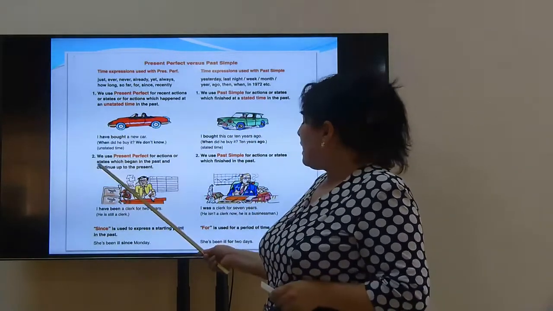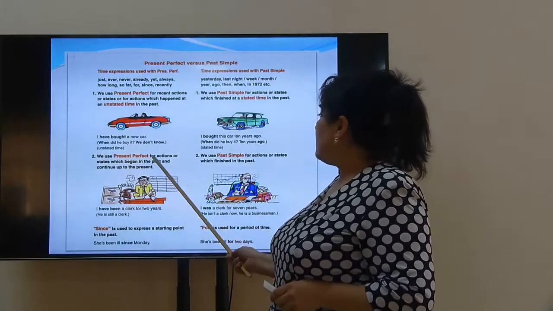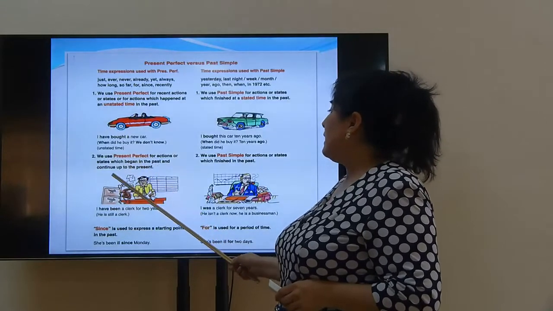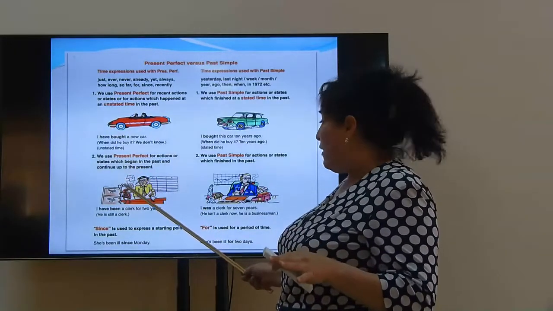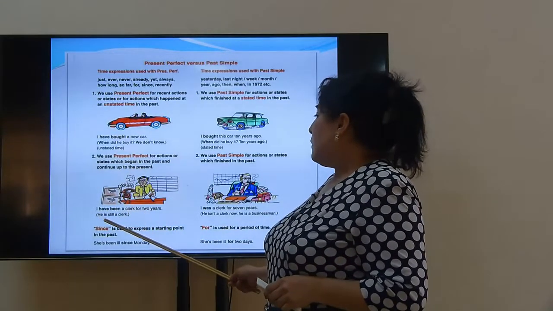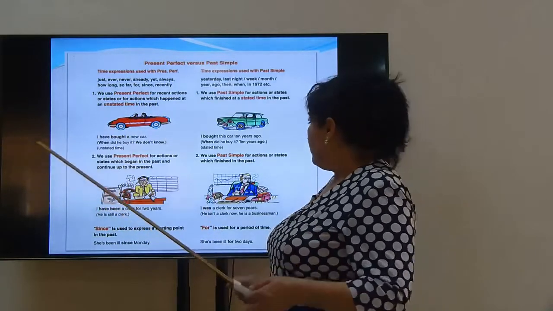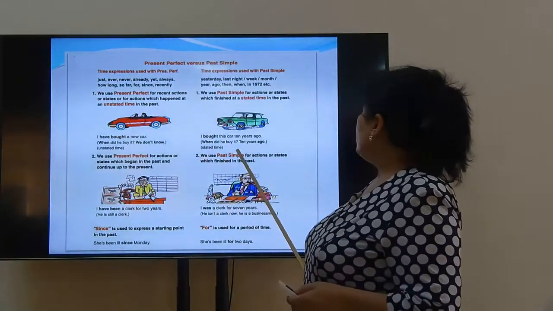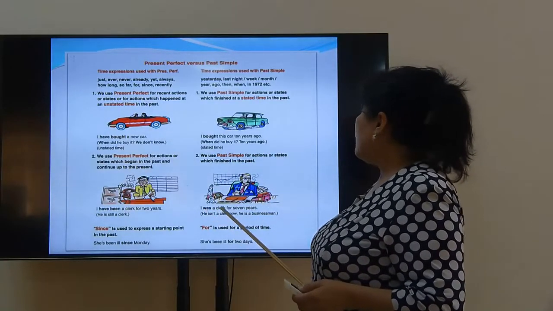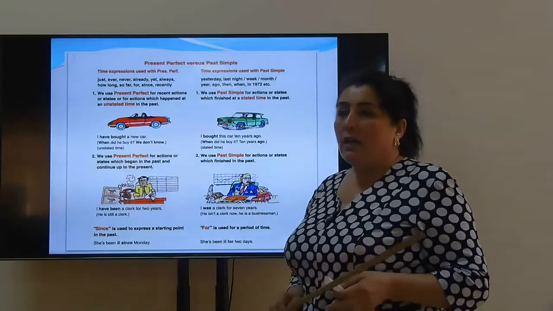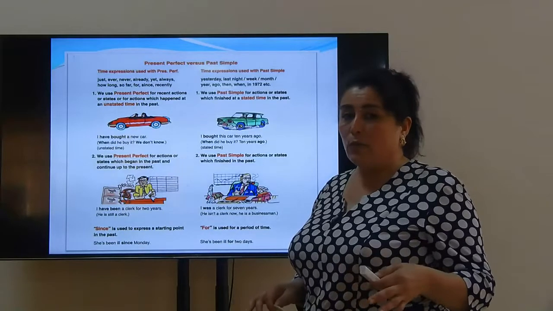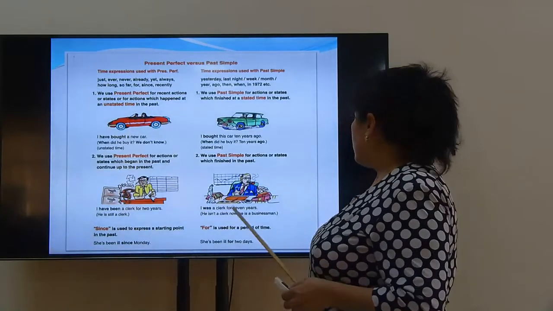The next difference is that we use the present perfect for actions or states which began in the past and continue up to the present. For example, I have been a clerk for 2 years. So I am a clerk now. We use the past simple for actions or states which finished in the past. For example, I was a clerk for 7 years. So I am not a clerk anymore. I don't work as a clerk anymore. Now I am a businessman. So it is in the past.